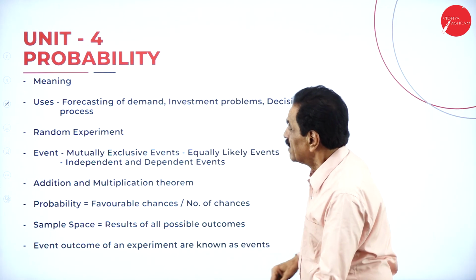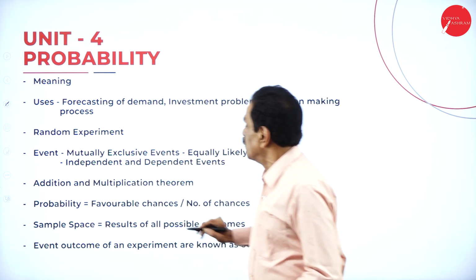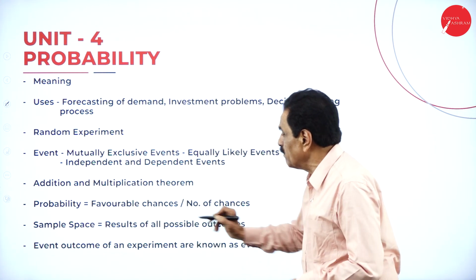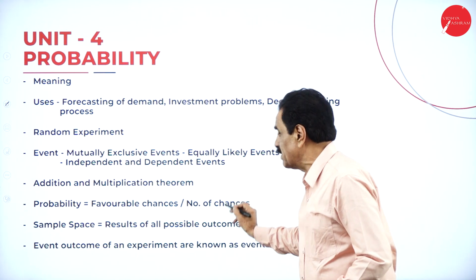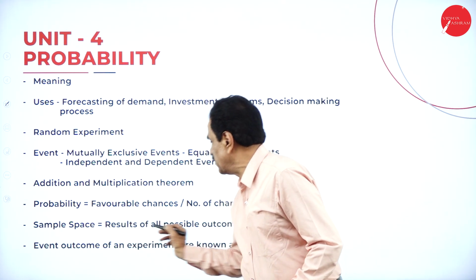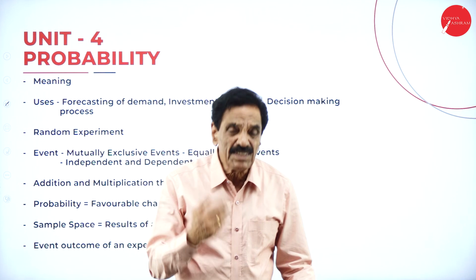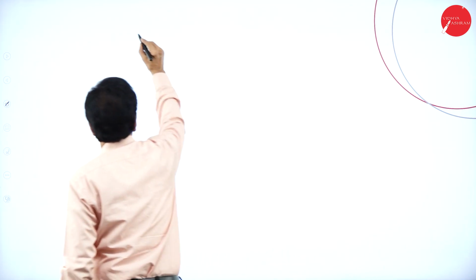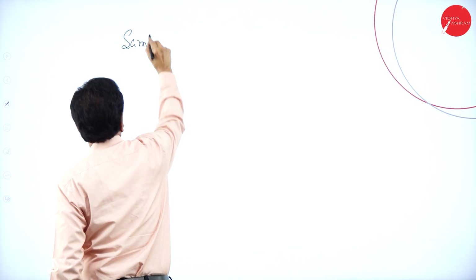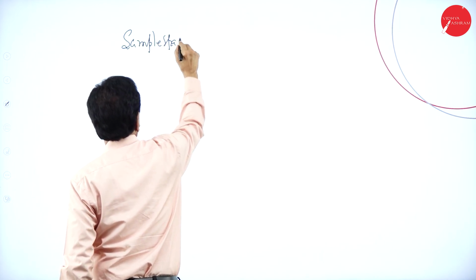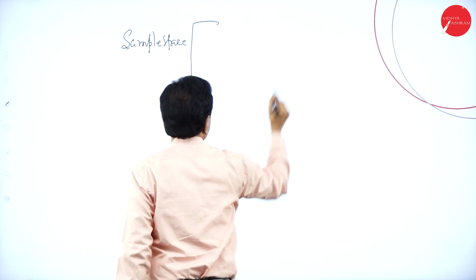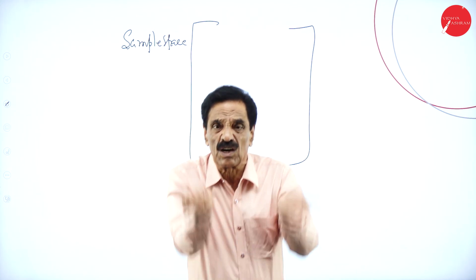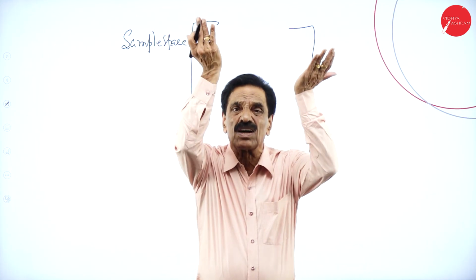Then here, there is one word called event, mutually exclusive events, and the addition and multiplication theorems. Probability is equal to favorable chances divided by number of chances. Sample space is the result of possible outcomes. When 2 dice are thrown, how many chances are there?